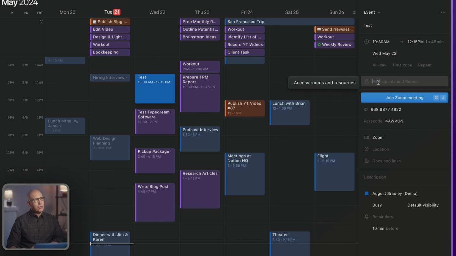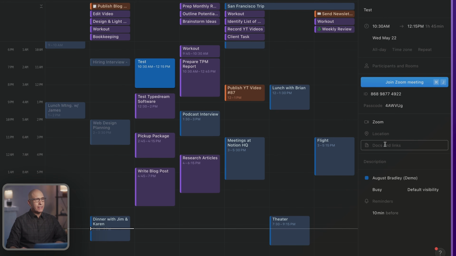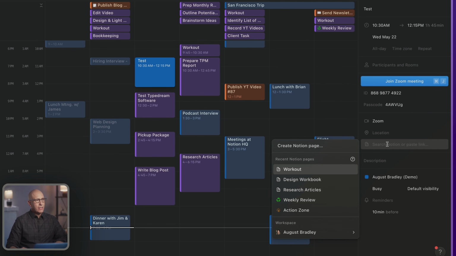And you can add participants, which is awesome. That's pretty standard. You can add location, all standard stuff. But the new thing that integrates with Notion very nicely is docs and links. You can click here and it will give you a view into your pages in Notion. And just by going through the navigation or searching for a page, you can create a link to any page in your Notion database. And if you don't have one already established, you can create a new one.